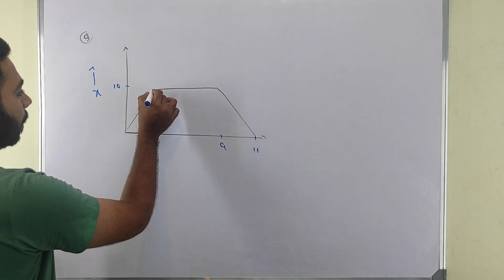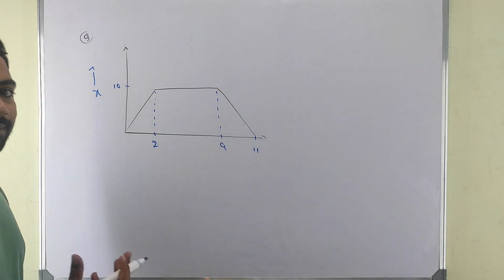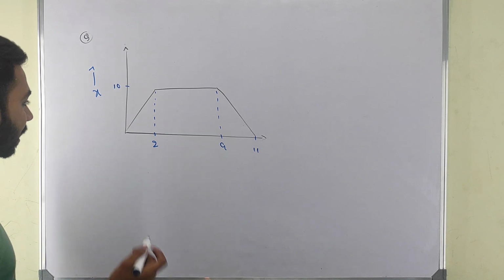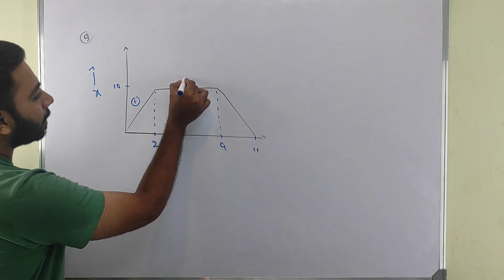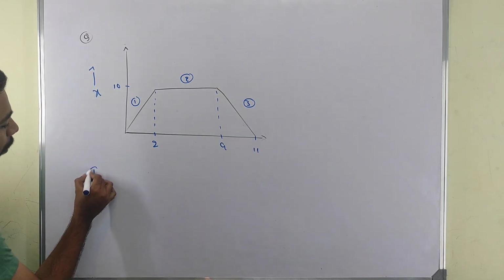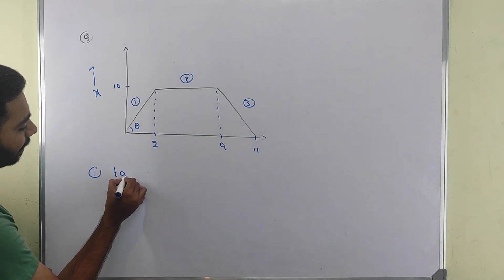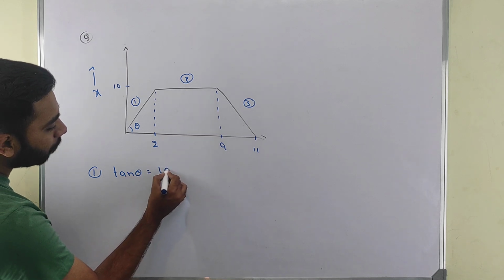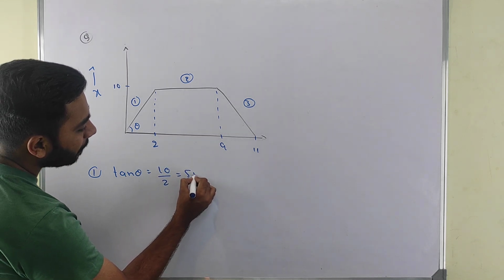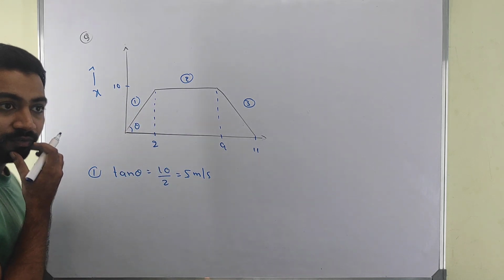Which means what? My velocity here, decreasing or increasing, we don't know. But if you focus clearly, let's say it is part 1, it is part 2 and it is part 3. So in my part 1, my angle has some theta, and this tan theta is equal to 10 by 2, which is equal to 5 meter per second. That means it has velocity and it is positive. Fine.